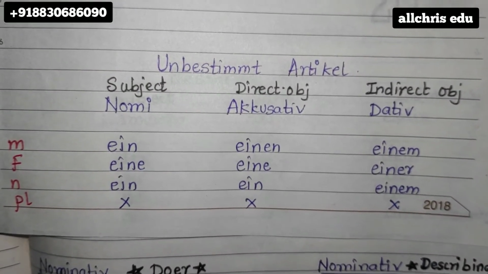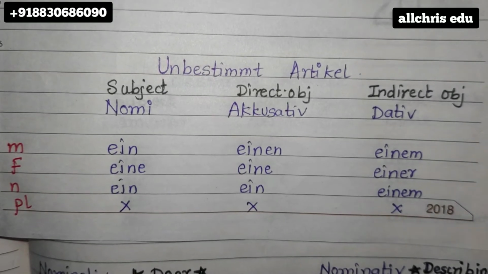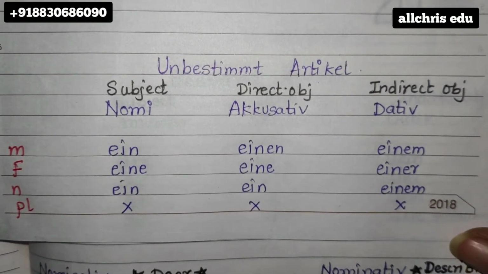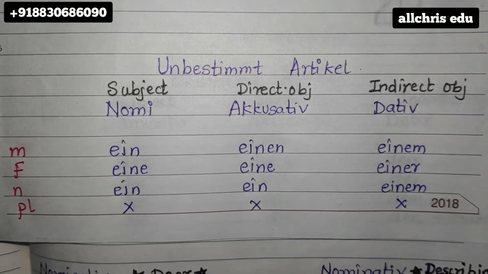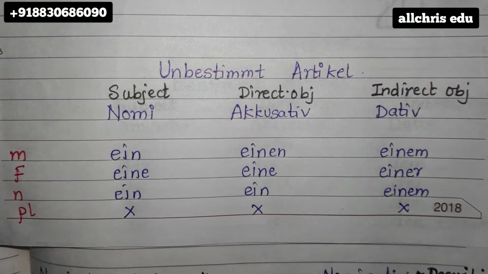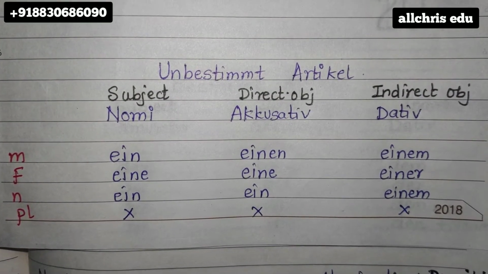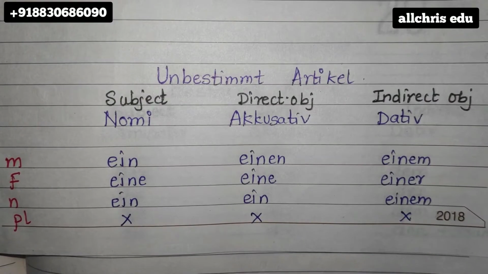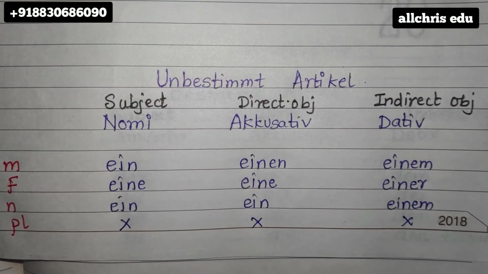So whenever you all want to use indefinite articles, you can use this chart. Please memorize this chart and keep. In nominative column, ein, einer, ein. There are no plural forms of articles of unbestimmt.